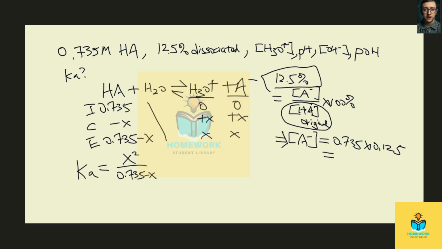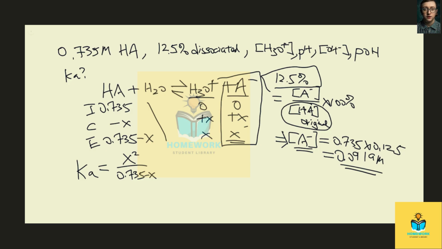So 0.735 times 0.125, and then we will have the concentration equal to 0.0919 molar for our conjugate base, the A minus ion. So when we go back to our ICE table, you find that the concentration of our anion is equal to X. In other words, this value will be our X.